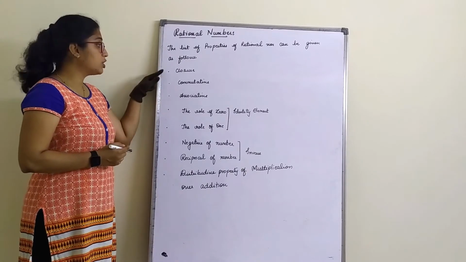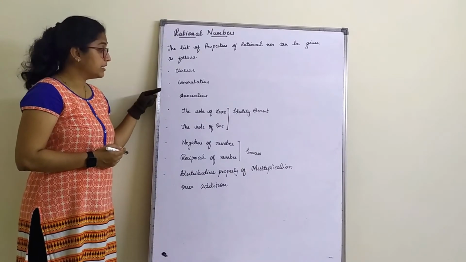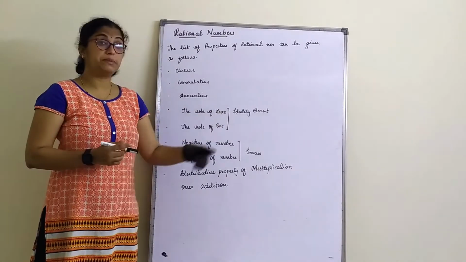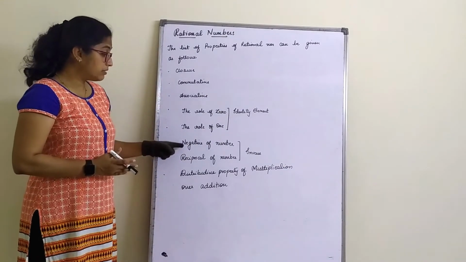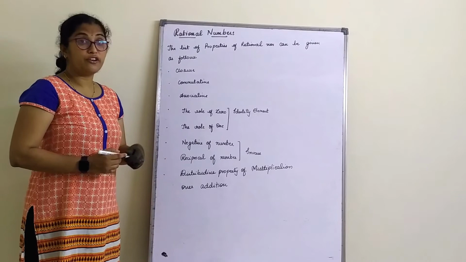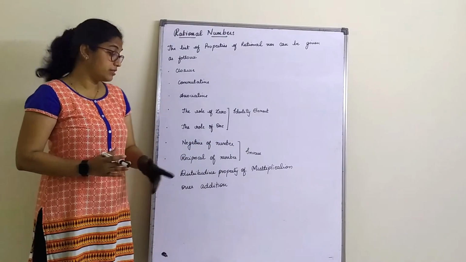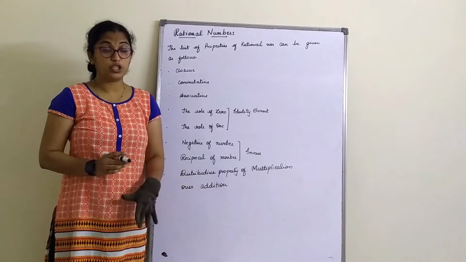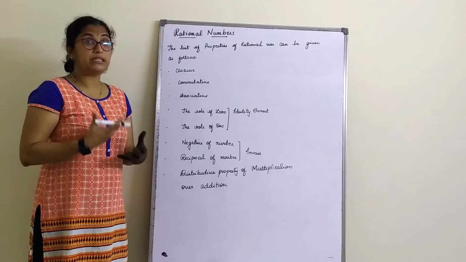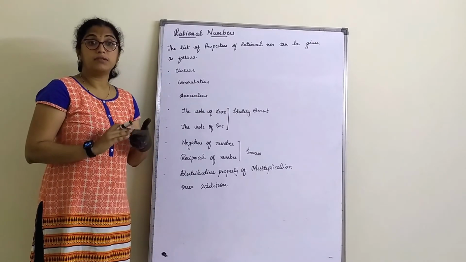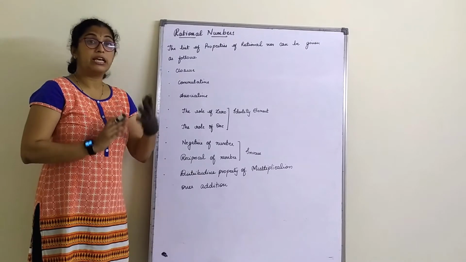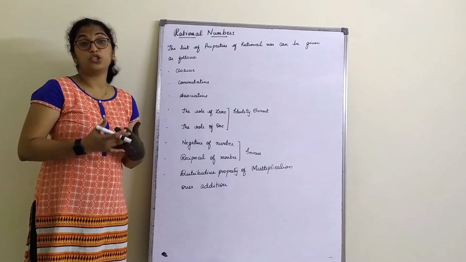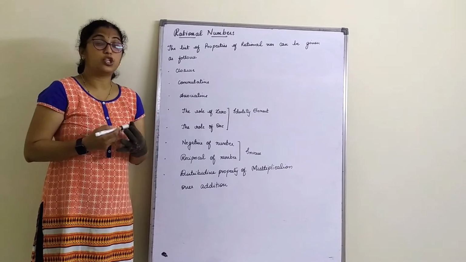The properties are closure property, commutative property, associative property, the role of 0 and the role of 1, which is nothing but an identity element, the negative of a number and reciprocal of a number, which is called an inverse, and the last one, distributive property of multiplication over addition. So we are going to use these properties against natural numbers, whole numbers, integers and rational numbers. We will see which of these properties will satisfy the mathematical operations, that is addition, subtraction, multiplication and division.